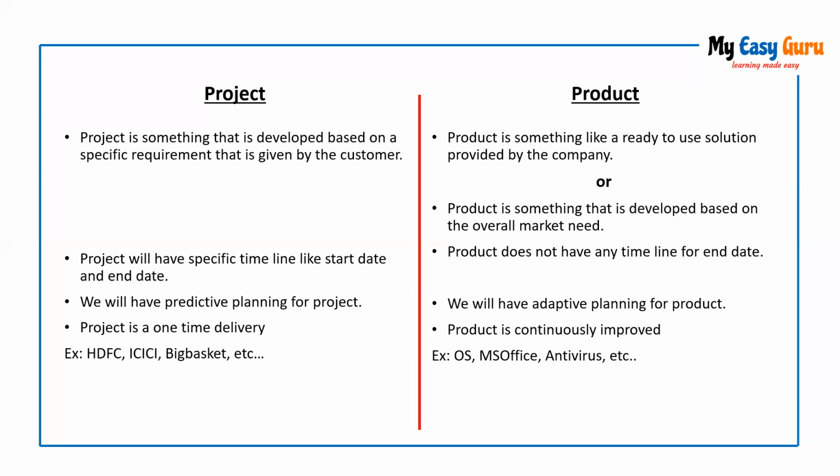Next, if you want to consider some examples of a project, you have HDFC, ICICI, their online banking systems, Big Basket, Amazon. These are all service-based applications developed for some specific client. If you consider the HDFC online banking system, that is an application that belongs only to the HDFC bank. Big Basket is maintained by some client. According to their requirements, these applications were developed.